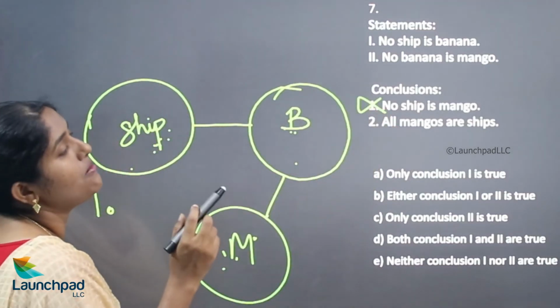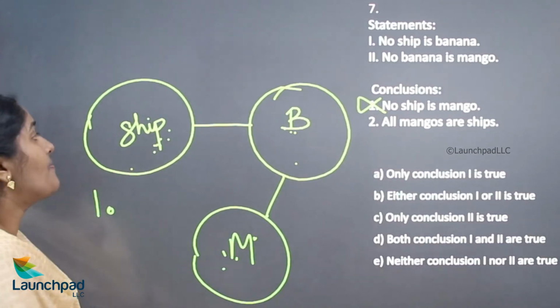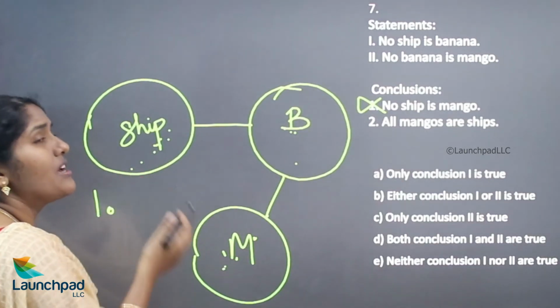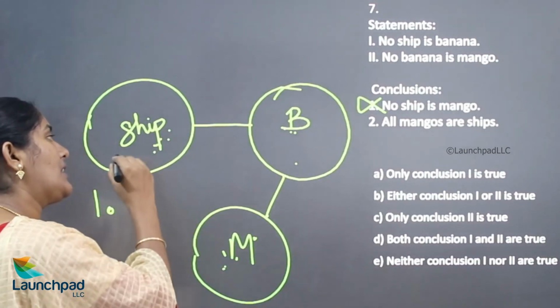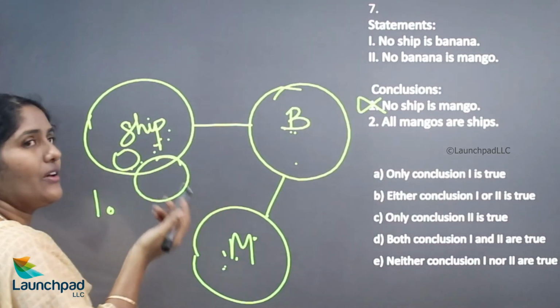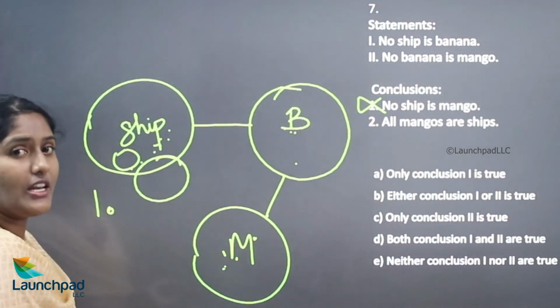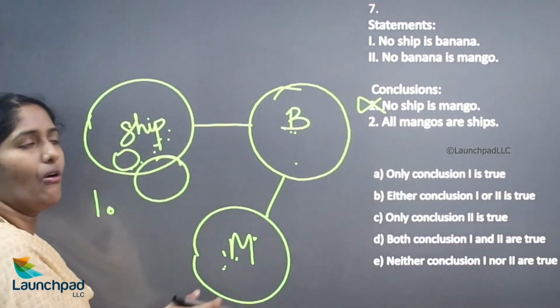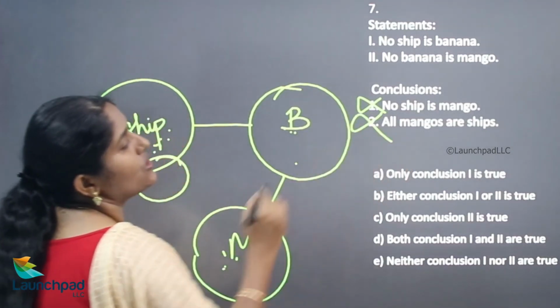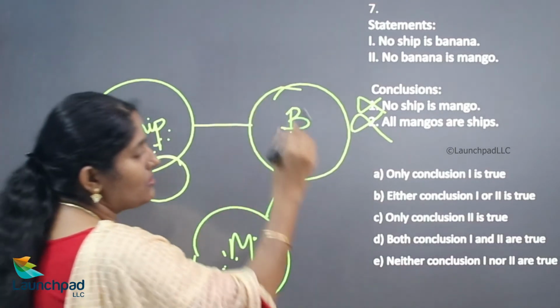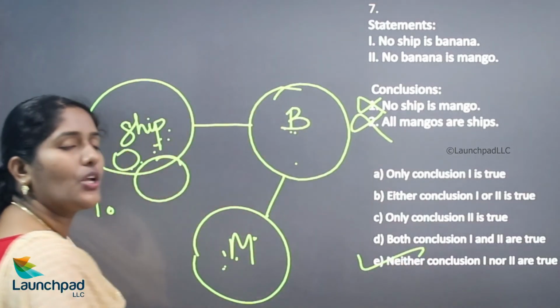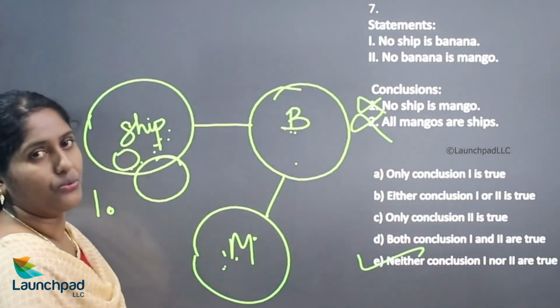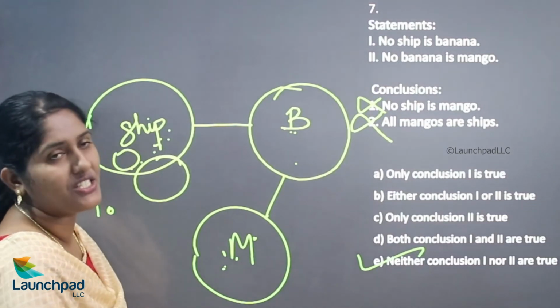Now, all mangoes are ships. The mango could be here or here, wherever, but there is no determined relationship between ship and mango. Hence, the second one is also wrong. So, according to this statement, neither conclusion 1 nor 2 is true. We'll move on to your next statement.